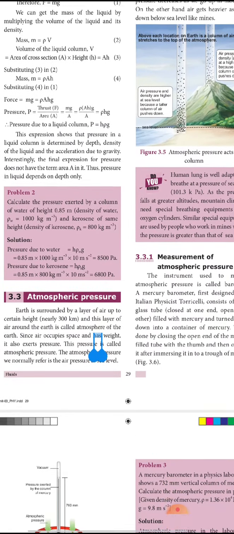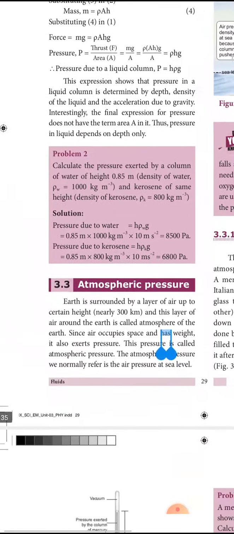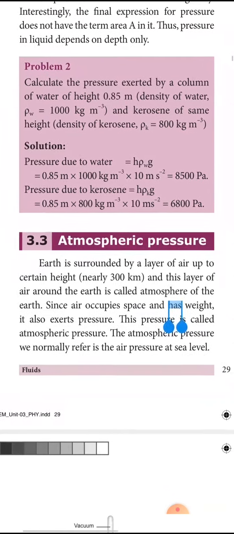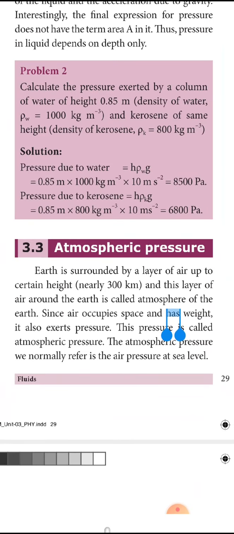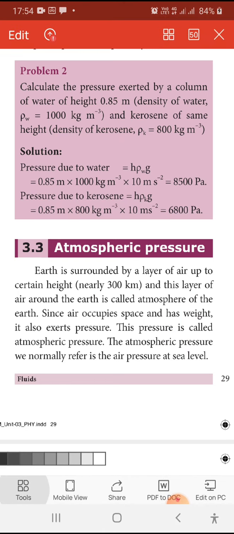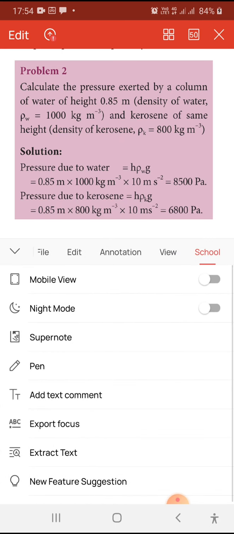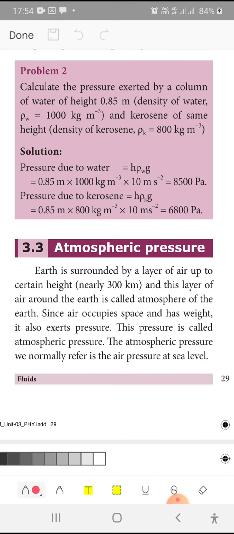Now we are going to see the atmospheric pressure. Again we are going to see the pressure in atmospheric fluids. What we had seen in the liquid will be applied for the gas also, because atmosphere is fully filled with air. Earth is surrounded by a layer of air up to a certain height, that is 300 kilometers, and this layer of air surrounding the earth is called atmosphere. You have studied in your earlier classes what is meant by atmosphere. The layer of air surrounding the earth up to a certain height is called your atmosphere.